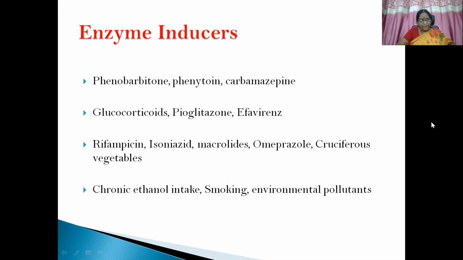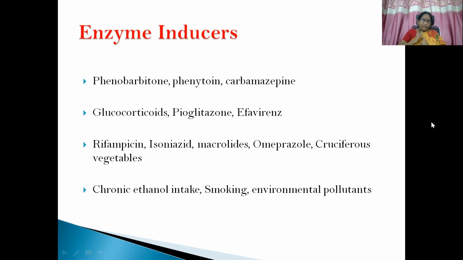So whenever you get a patient who is on chronic alcohol intake, there is a possibility of enzyme induction in that patient. And if you get a patient who is a chronic smoker, there is a possibility of enzyme induction in that patient.